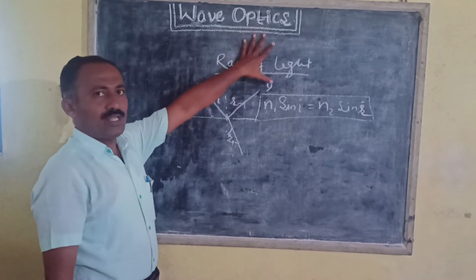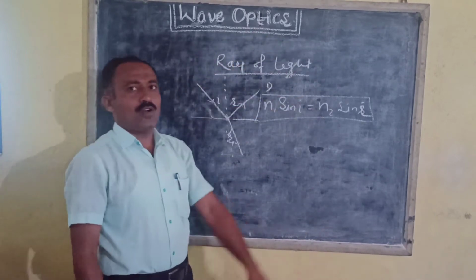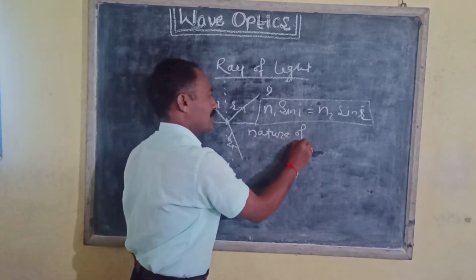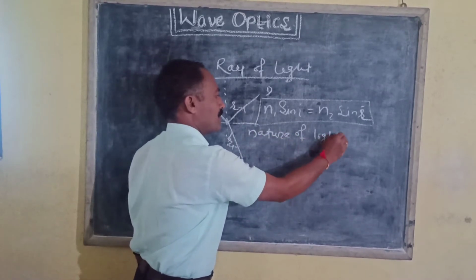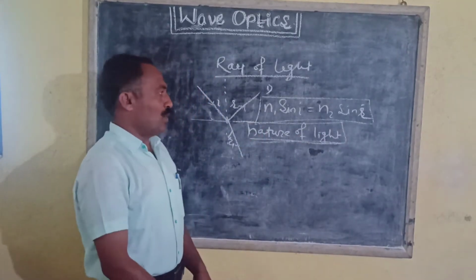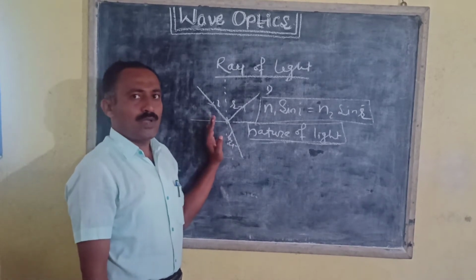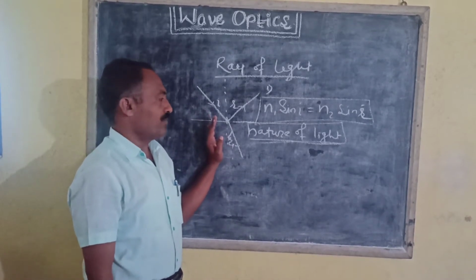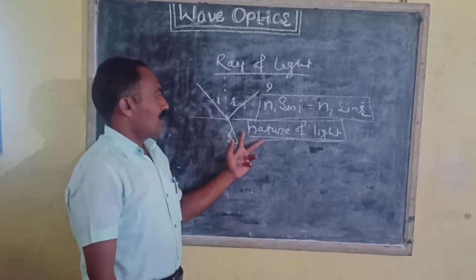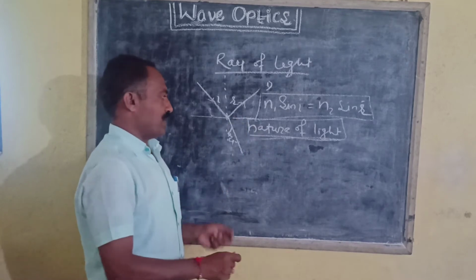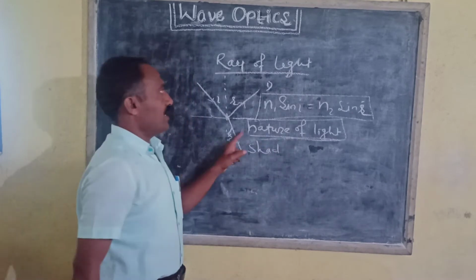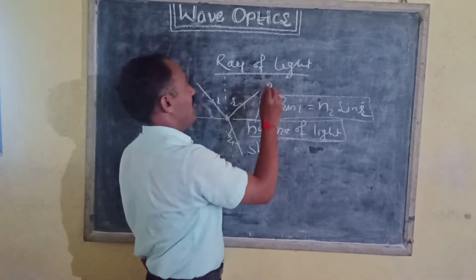In this chapter, we have to see the nature of light. Different scientists proposed different theories in order to explain the nature of light. The first concerns the rectilinear motion and the formation of shadows. Now we have to see the corpuscular nature of light.